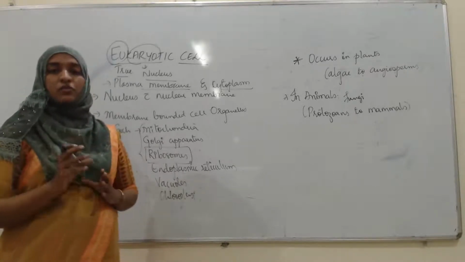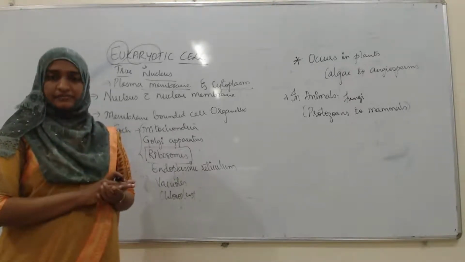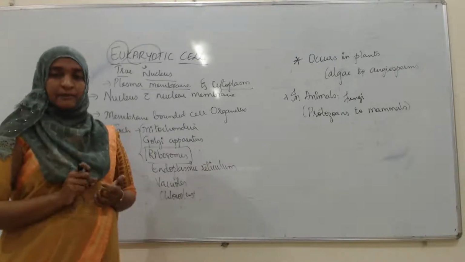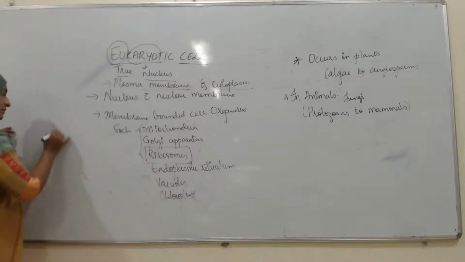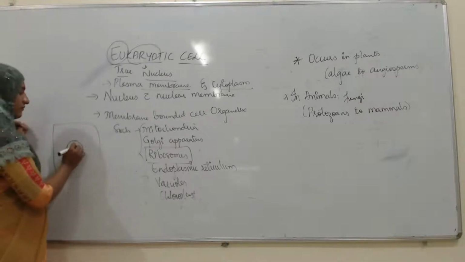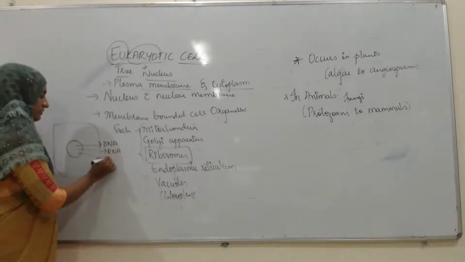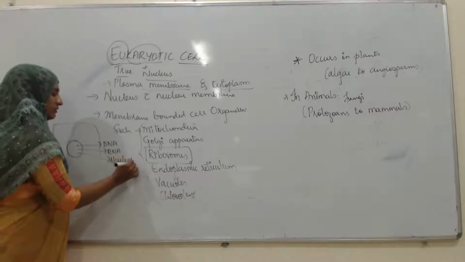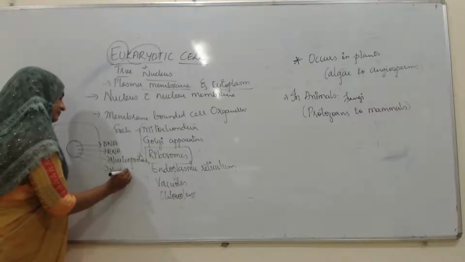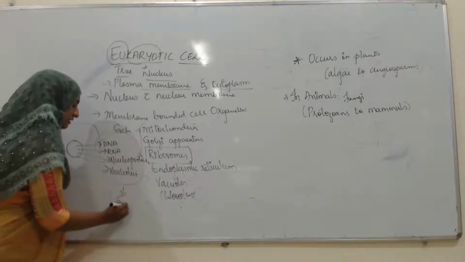In prokaryotes, what you studied is that the genetic material is present within the cell cytoplasm in a particular region, and that region is known as the nucleoid. But here, if this is the eukaryotic cell, in the nucleus there will be DNA, RNA, nucleoprotein, and one more thing, the nucleolus. All this we can call the genetic material.